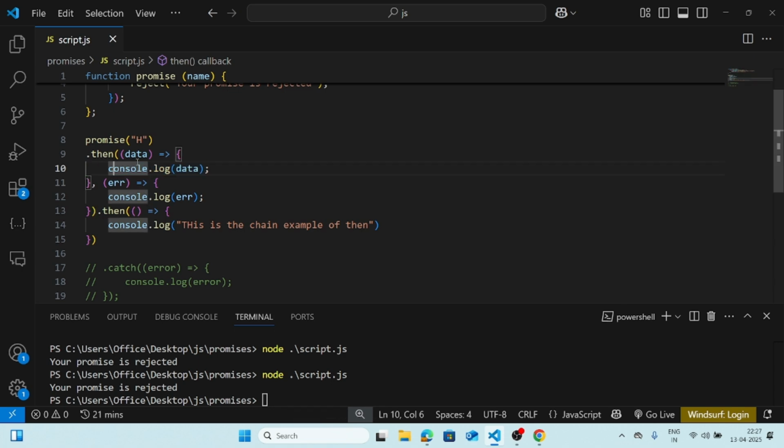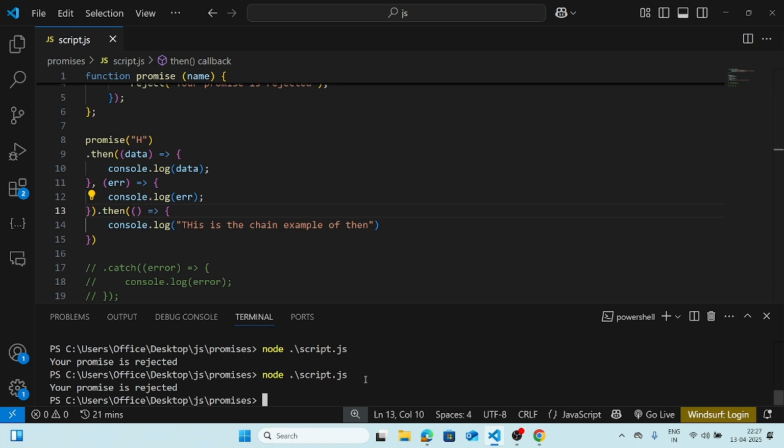And then if this then is resolved properly, the chain goes to the second then, and that then will again do whatever is needed. Okay, cool.